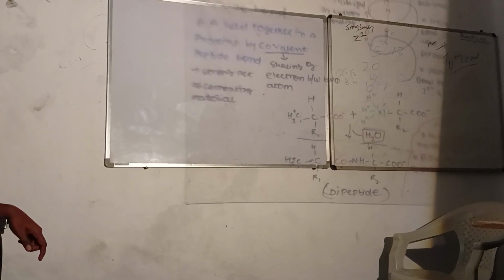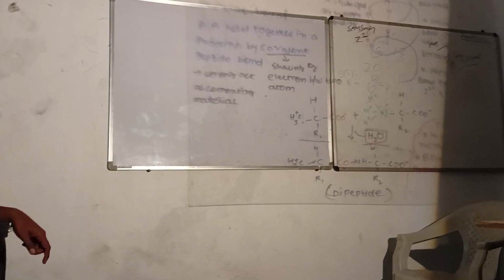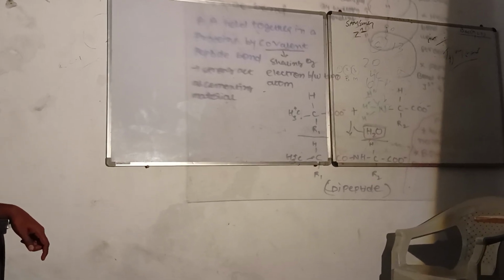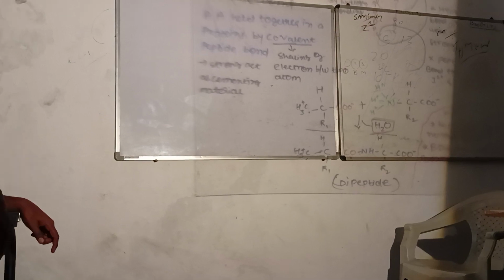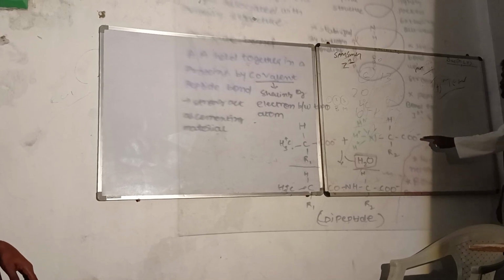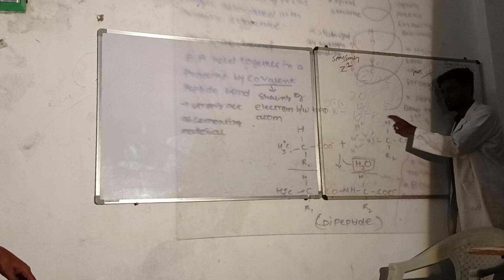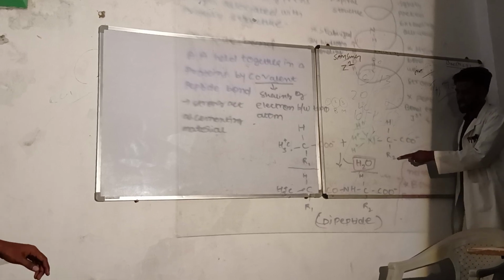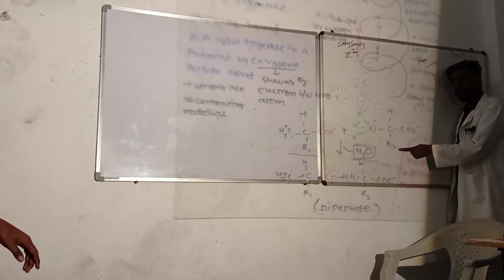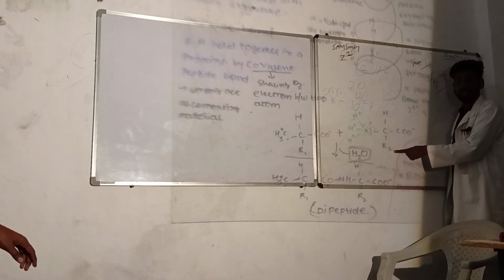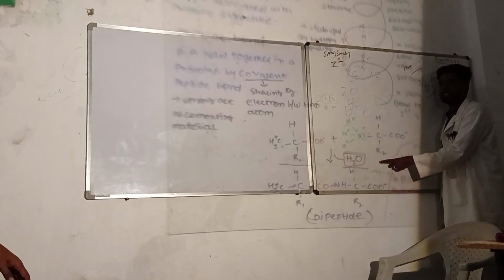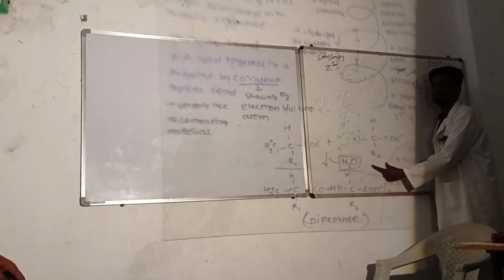If it contains the two groups, that is the amino group and the carboxyl group, on one hand a carboxyl group and on the other hand an amino group, then this complete structure will be called an amino acid. If any kind of chain wants to add another chain, in the structure of the amino acid the chains will come and bind at the level of R2.